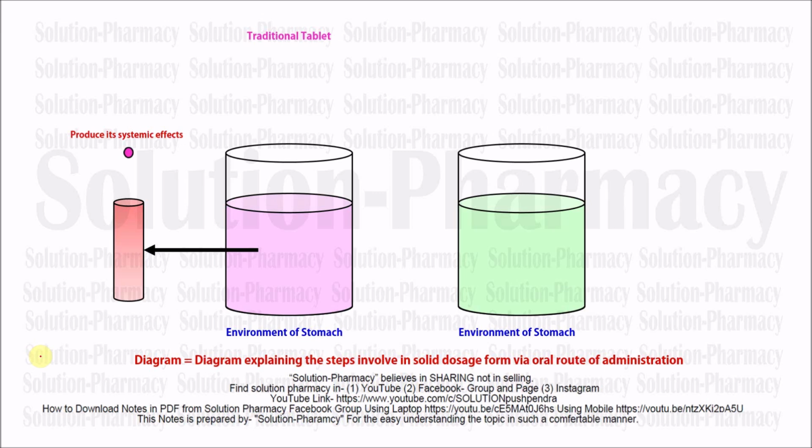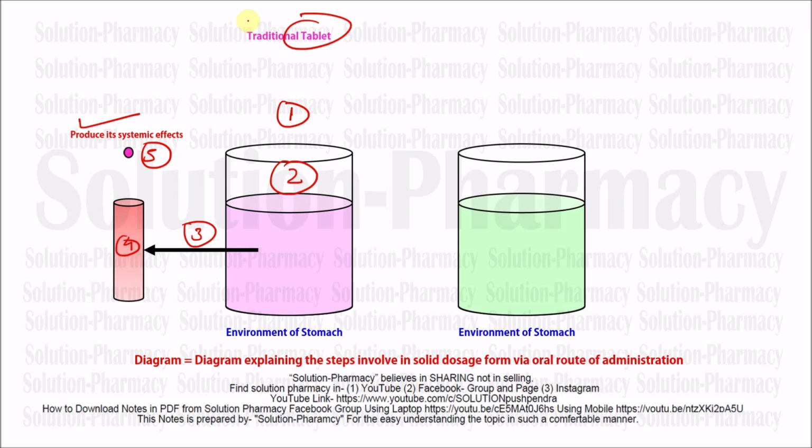So to produce the systemic effect, that traditional tablet which we have taken by the oral route of drug administration will go through several processes. The first process was disintegration. The second process was dissolution. The third process was movement of the drug across barriers or different types of cells across the membrane. So it will finally reach the blood. After reaching the blood, it will reach the site at which it has to produce its action. In this step, it will produce its systemic effect. This was for the traditional tablet.